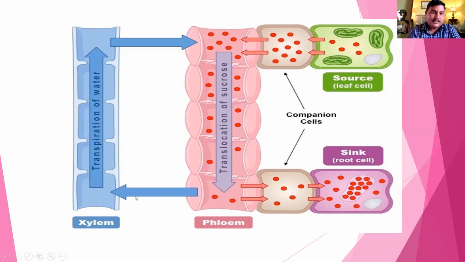Like this, water moves from high concentration to low concentration, like here from root to shoot, in the form of mass flow, a combination of many water molecules.